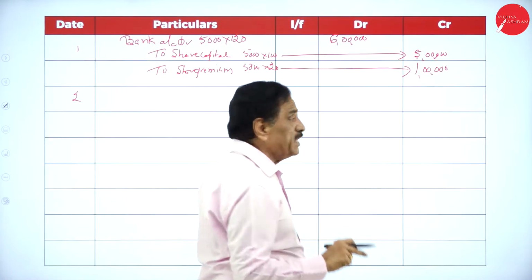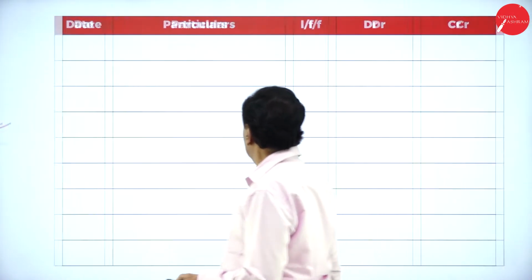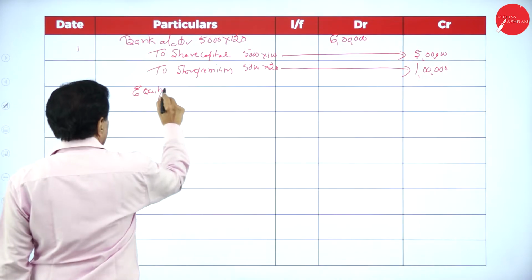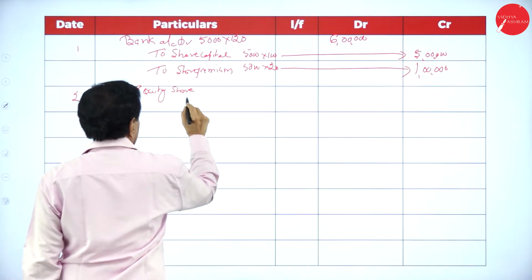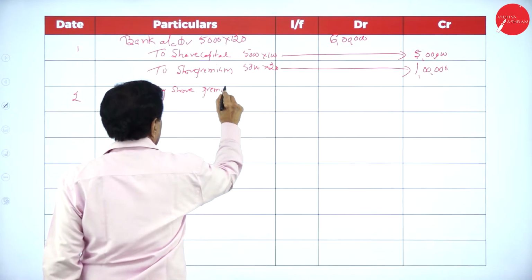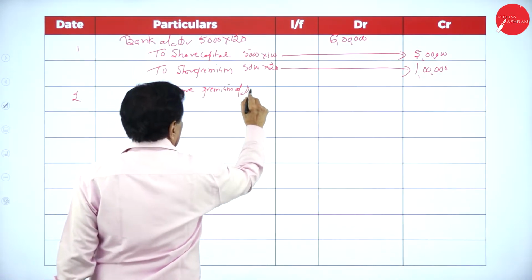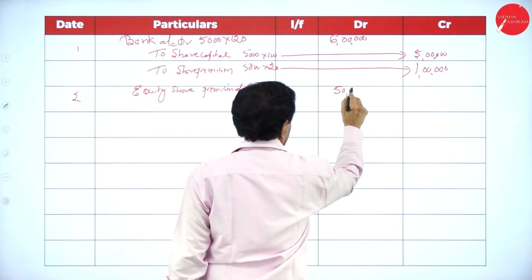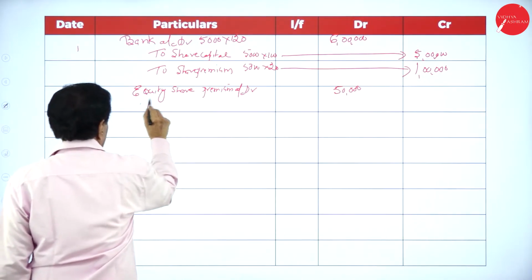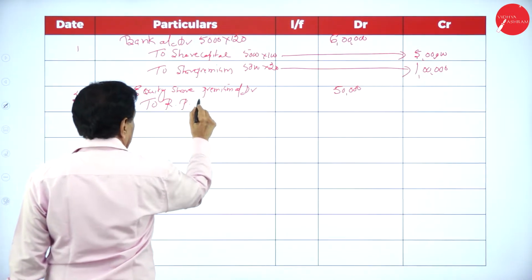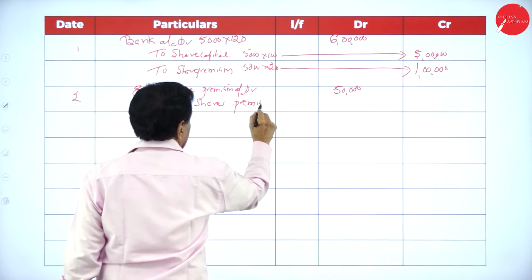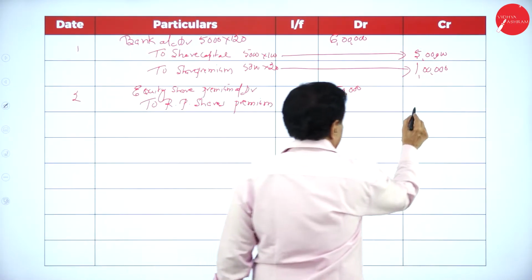Then you create your CRR or issue the premium. How much premium is payable? 50,000. Equity share premium account debtor 50,000 to redeemable preference share premium 50,000.